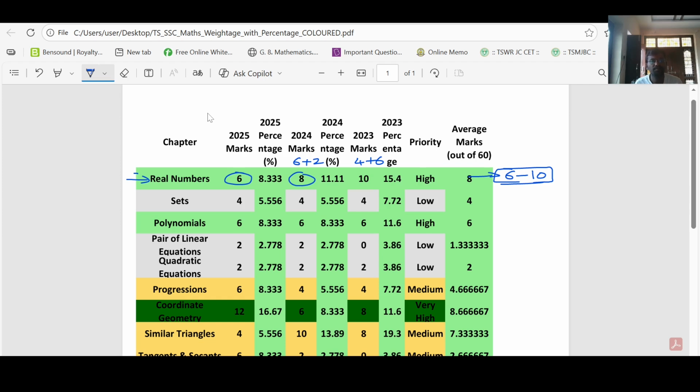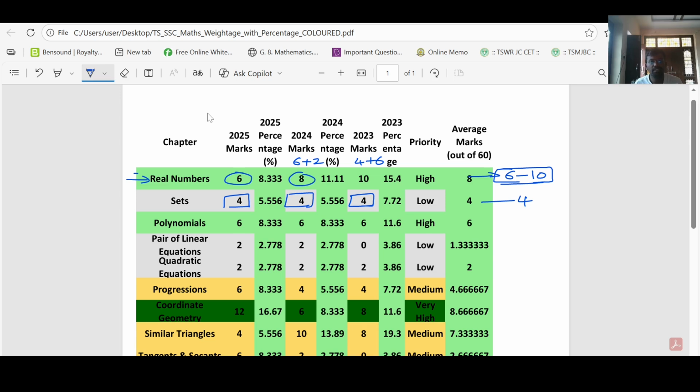And then sets. From the sets chapter, every year we are getting a 4 marks question. I'm explaining irrespective of the objective, I'm explaining only the subjective paper. On an average, you are getting 4 marks every year.